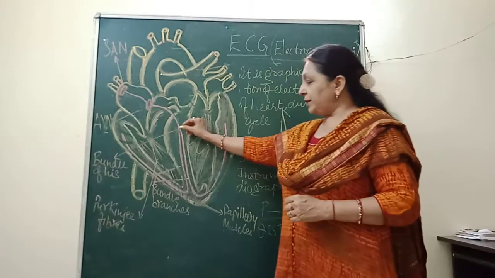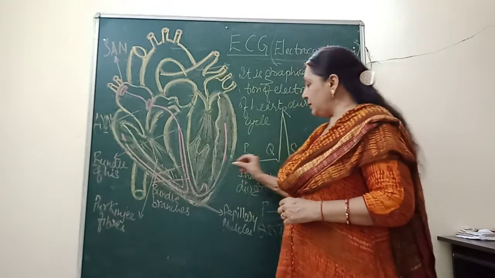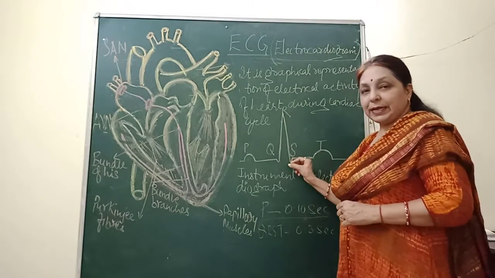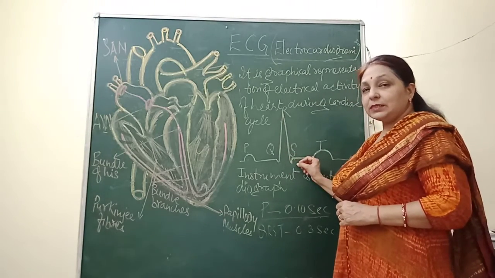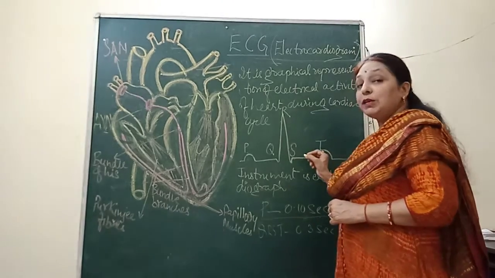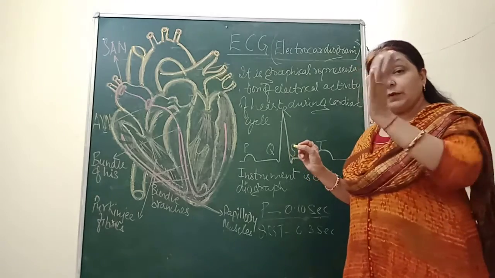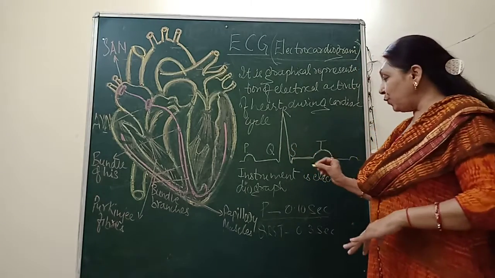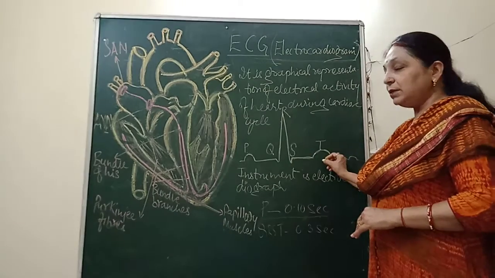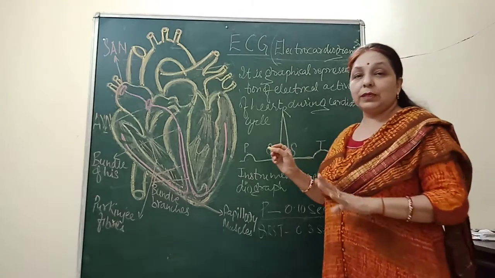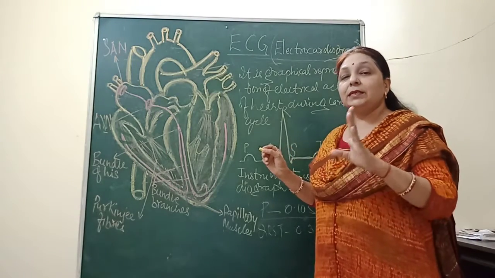So now it has reached the ventricles by showing this wave, the QRS. Now the ventricles will come back to the original normal form. The ventricles will move from the excited form to the normal form, which is represented by the T wave. This shows that the ventricles are in a repolarized state.